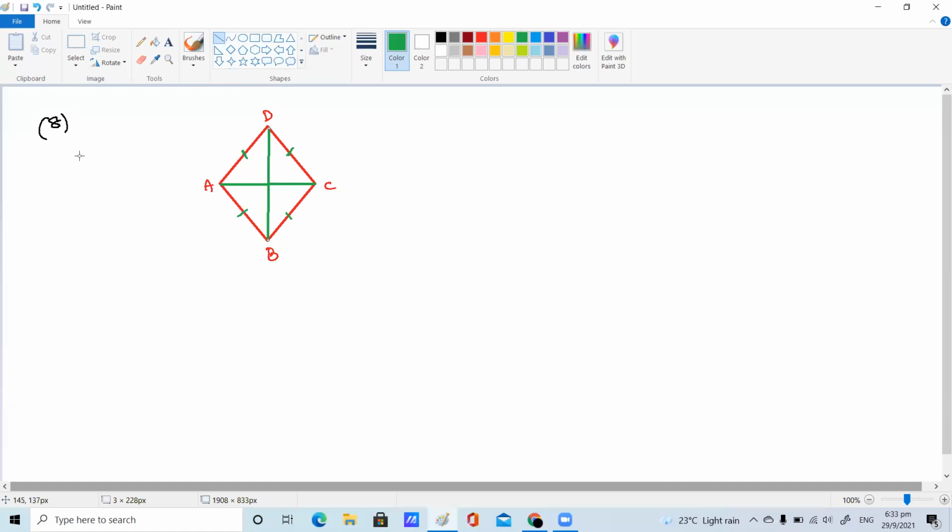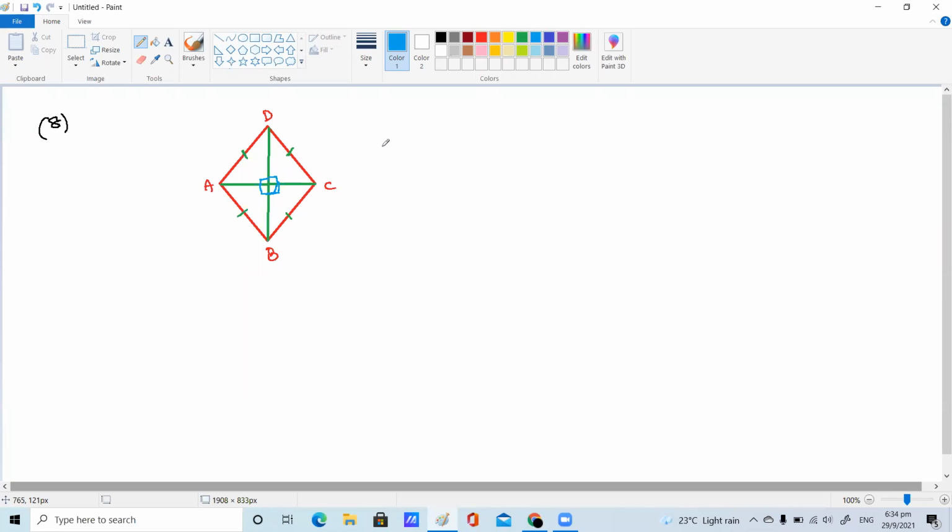What is perpendicular? 90 degrees. Very good. That means this forms a 90, this forms a 90, this forms a 90 degrees, right? This is about your rhombus.